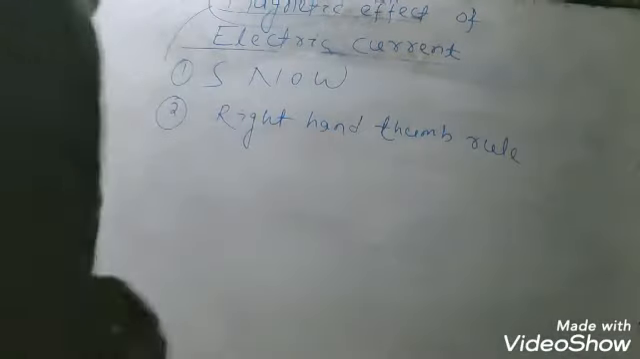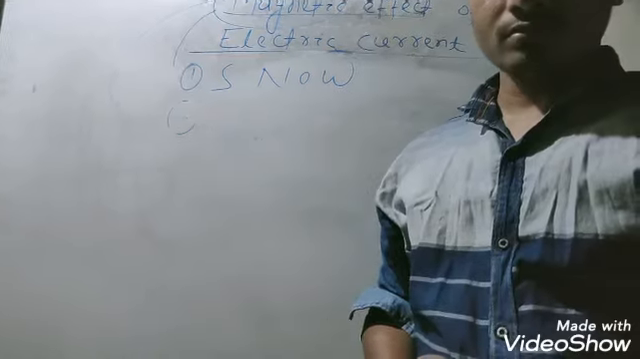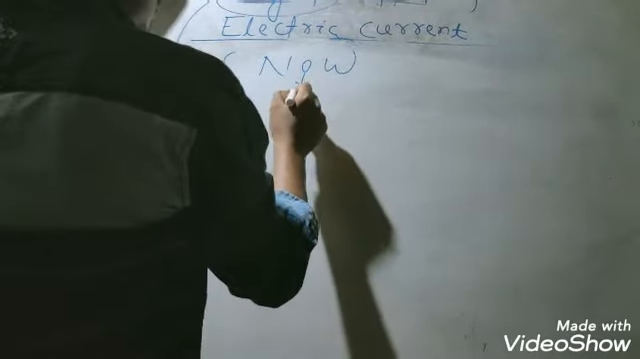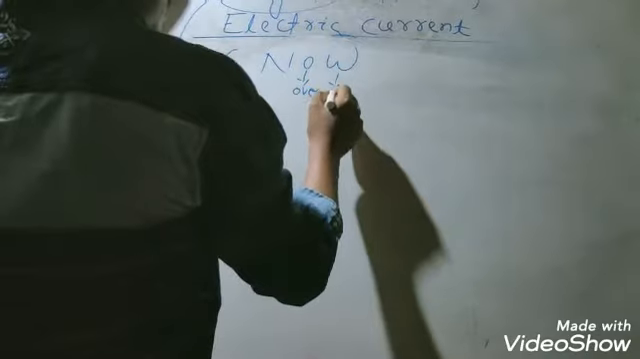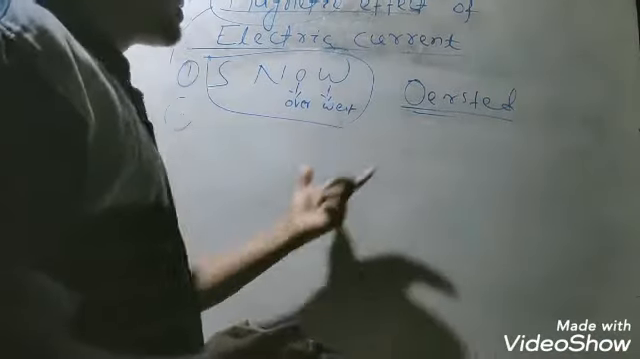First of all, what is SNOW? SNOW means south, north, over, west. This theory was proposed by the great, leading scientist Oersted. What is the SNOW theory? That theory Oersted proposed.